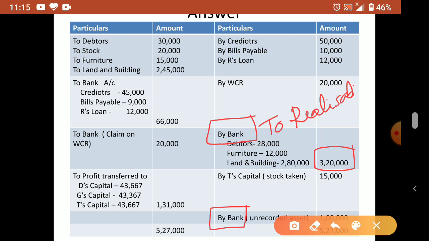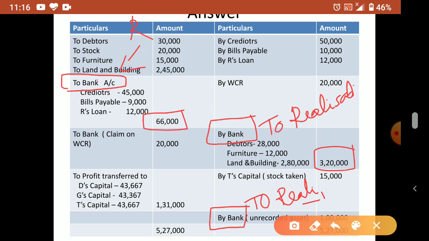This also by bank. So in the bank account, what will come? To realization. How much amount is there? Unrecorded asset is 1 lakh. 1 lakh will go. Okay. So here also, see, where bank is there in realization, on the debit side bank is there. So what is the entry? Realization to bank. So in bank how will the posting come? By realization. How much? Write only the total.